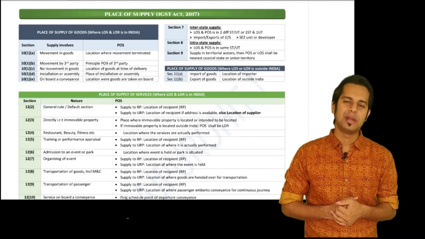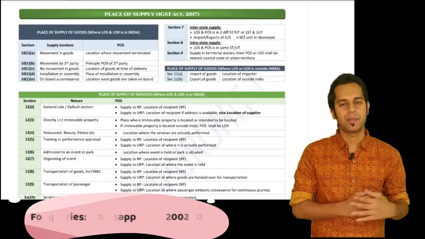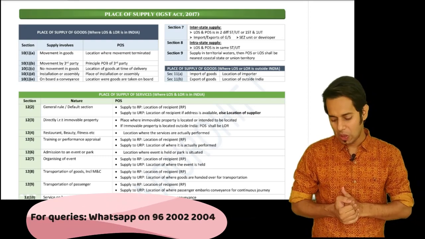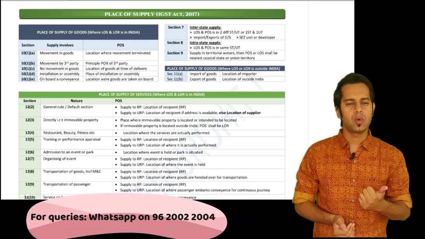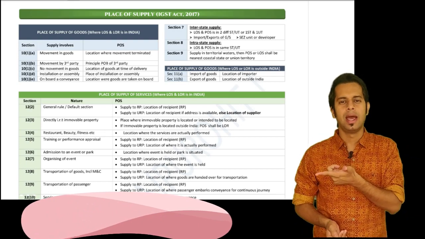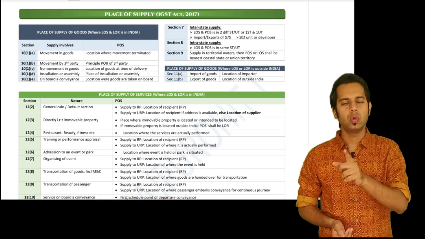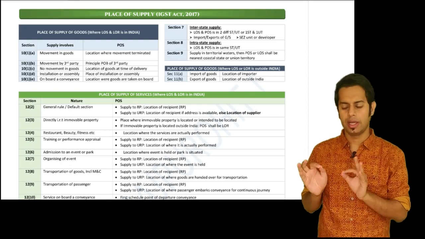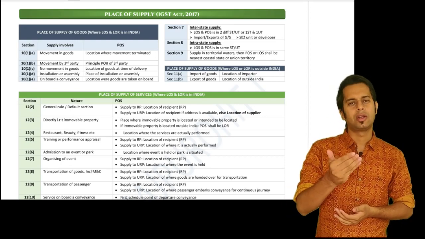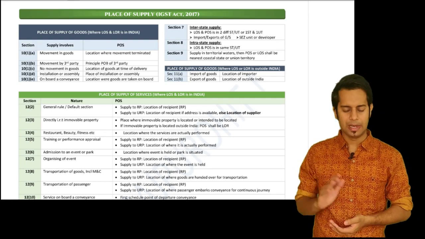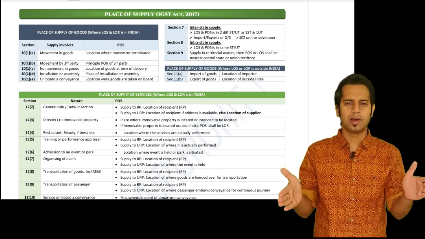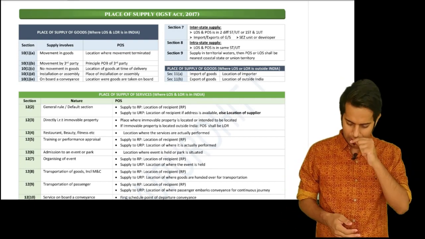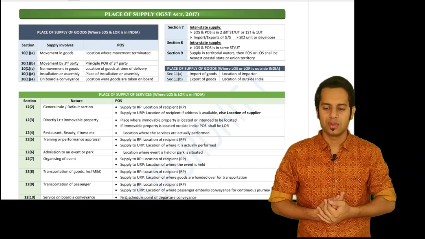In today's video, we'll be discussing the topic called place of supply. We'll do the summary revision of place of supply. I have already uploaded from section 7 to section 21, that is from supply to input tax credit. And in today's video, we'll be taking exclusively only the IGST Act topic, which is place of supply. We'll only cover the place of supply in this particular video. So without wasting a single second, let me start with the revision.